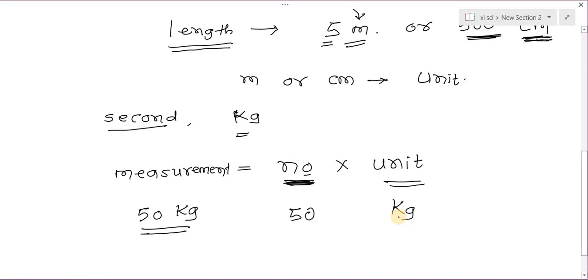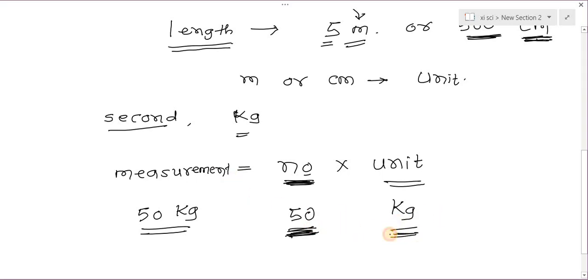This combination indicates that kg is the unit and 50 is the value of the mass in that unit. So this is the measurement, 50 kg. Here 50 is the value of the quantity in the unit.